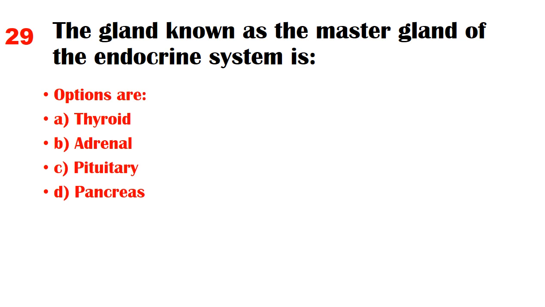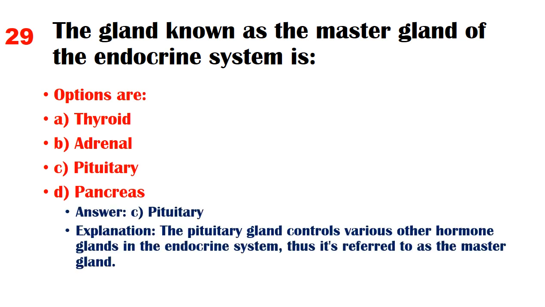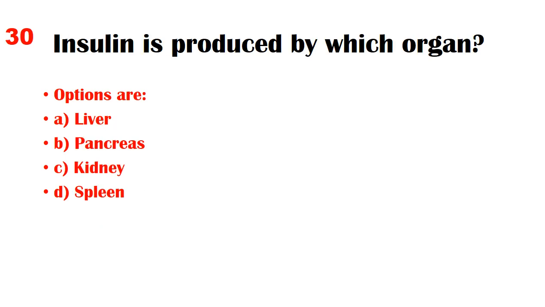The gland known as the master gland of the endocrine system is. Options are A. Thyroid, B. Adrenal, C. Pituitary, D. Pancreas. Answer: C. Pituitary. Explanation: The pituitary gland controls various other hormone glands in the endocrine system, thus it's referred to as the master gland.